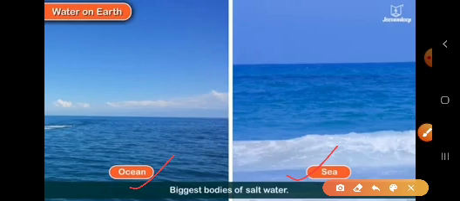That is why we face scarcity of water even though 3/4 of the earth is covered by water. These are the biggest bodies of salt water, the ocean and the sea.